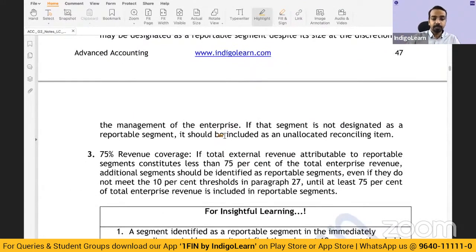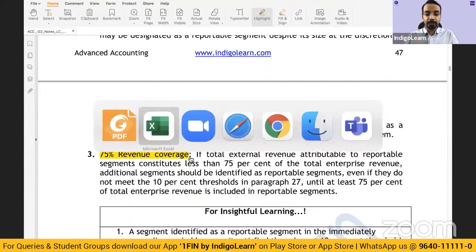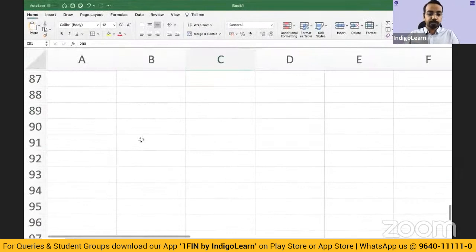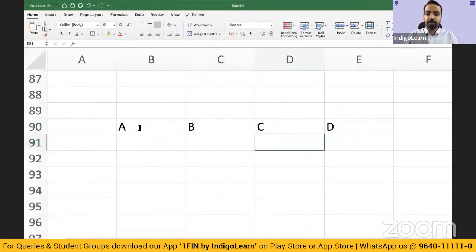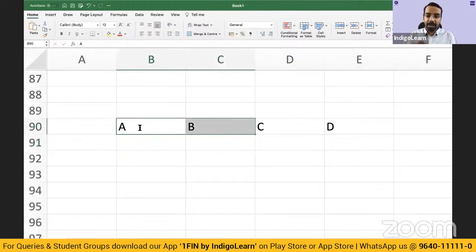Then you have to ensure that 75% of revenue is covered by those segments that are being reported. Now what do we mean by that? Let's say there are segments A, B, C and D. Let us say the criteria are met only by A and B based on segment revenue, segment assets, segment results.